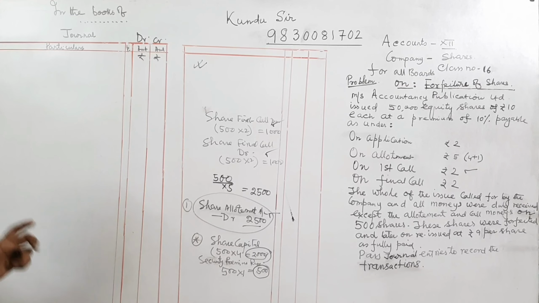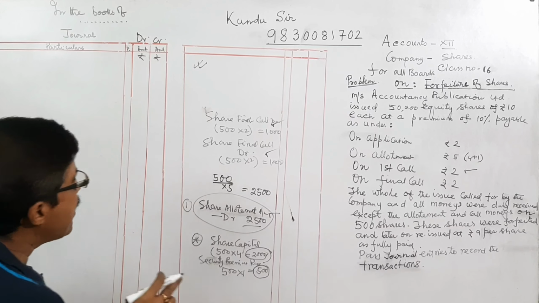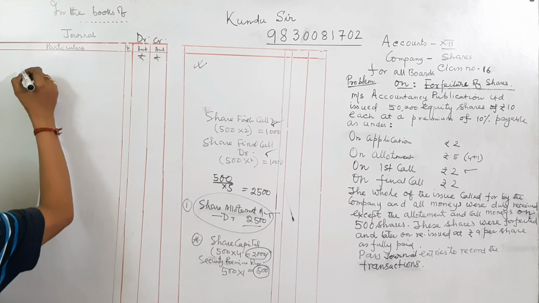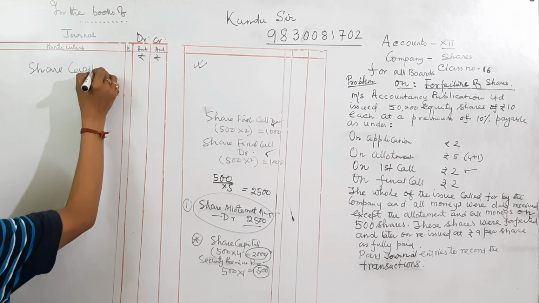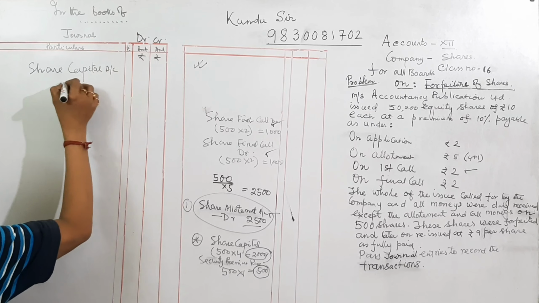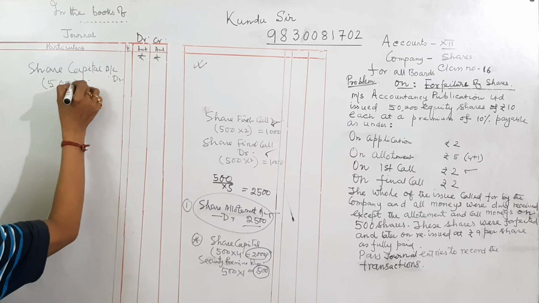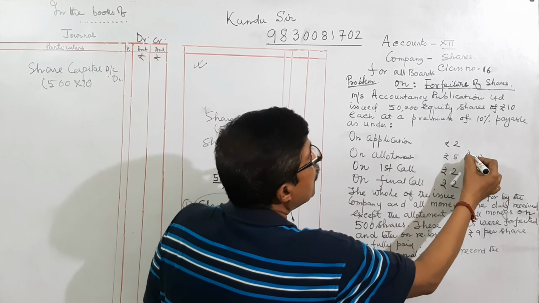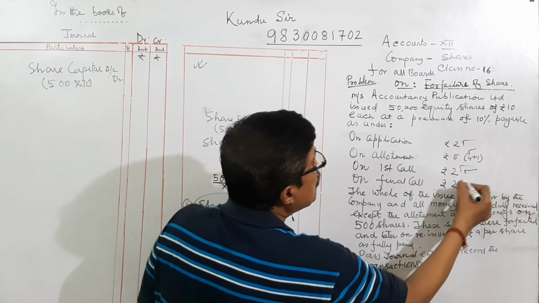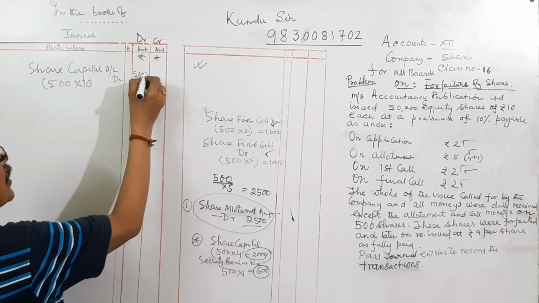So the total amount called in the account of share capital is 500 into 10. Share capital account debit 500 into 10, because we have called all 4 plus 2 plus 2 plus 2, that is 10. 500 into 10 equal to 5,000.